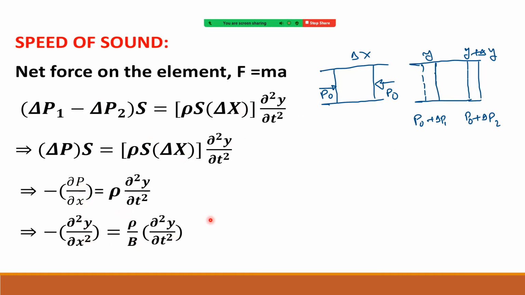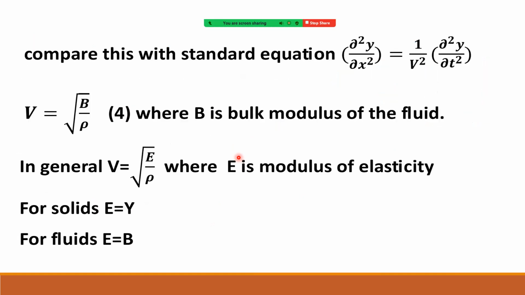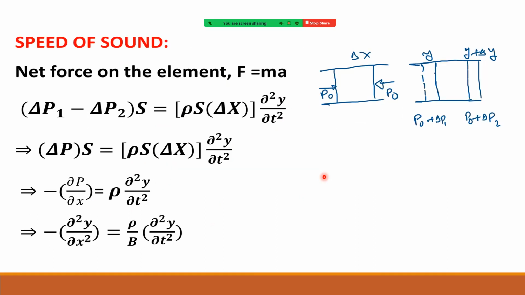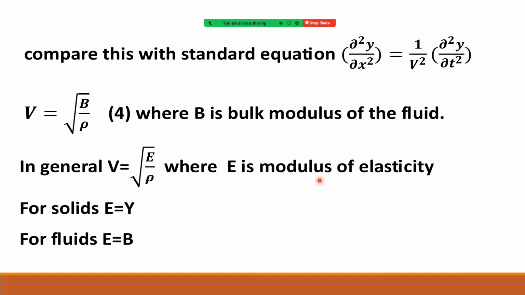Then slope here, and next we got the comparison. And after the comparison, this is a general one. E is the modulus of elasticity. So you can take these notes. For solids, E is Young's modulus, and for fluids, E is bulk modulus.